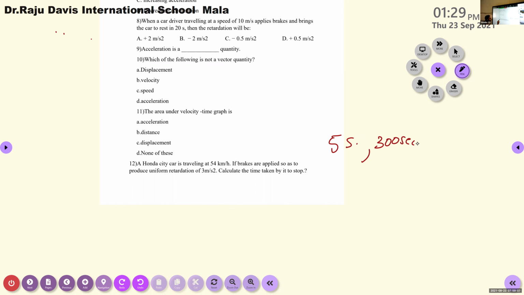So a Honda City car is traveling at 54 km/h. What does this 54 km/h indicate? Velocity. Is it initial velocity or final velocity? Initial velocity. So here the initial velocity of this Honda City car is 54 km/h. We need to convert it into meter/second. So what is the step? How can we convert km/h into meter/second?